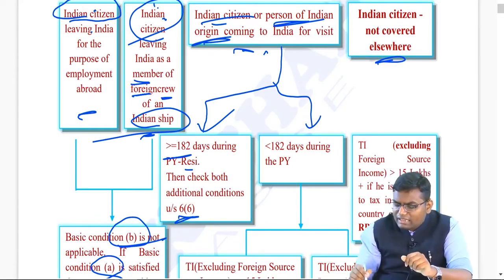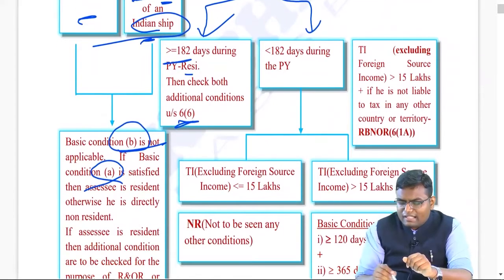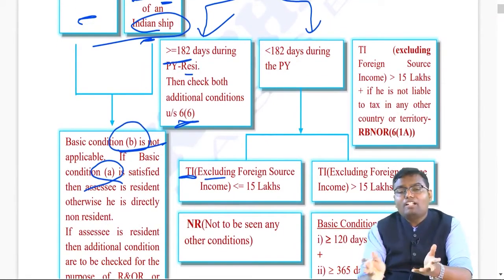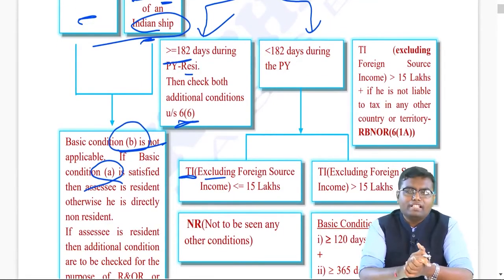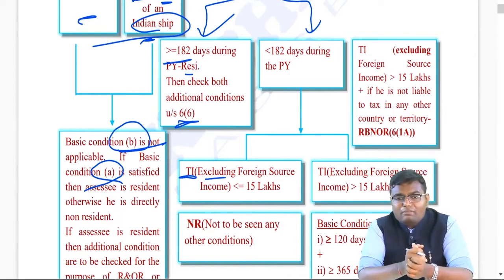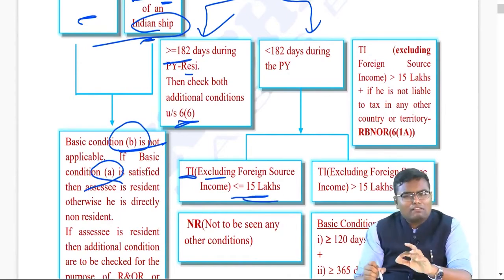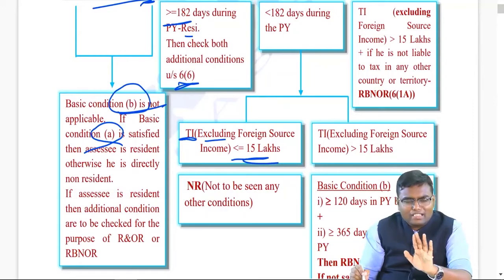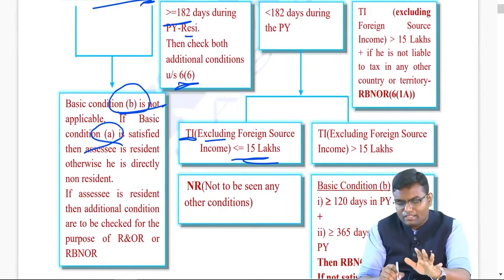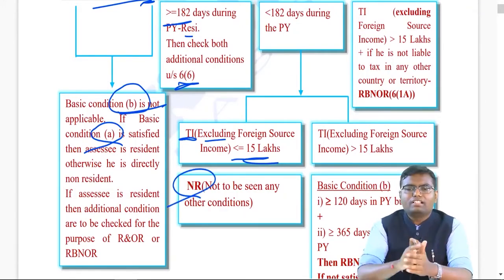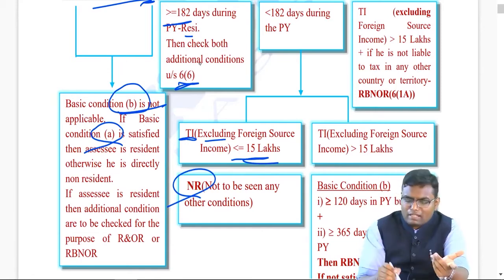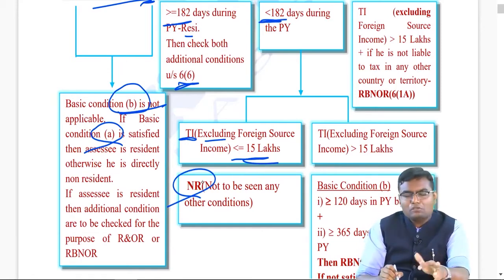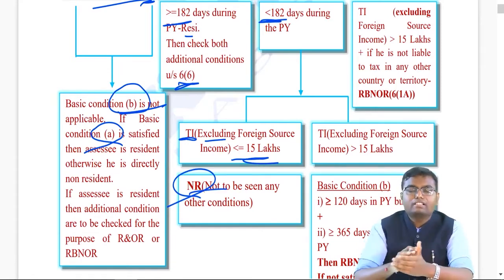See, when I say the word Indian income, technically it is total income excluding foreign source income. So basically, Indian income. If Indian income is less than or equal to 15 lakh, you are a small person, we don't want to check any other condition, we will tell you non-resident. We don't check any other condition. You have not satisfied 182 days also, you don't need to see other conditions also, you are non-resident.